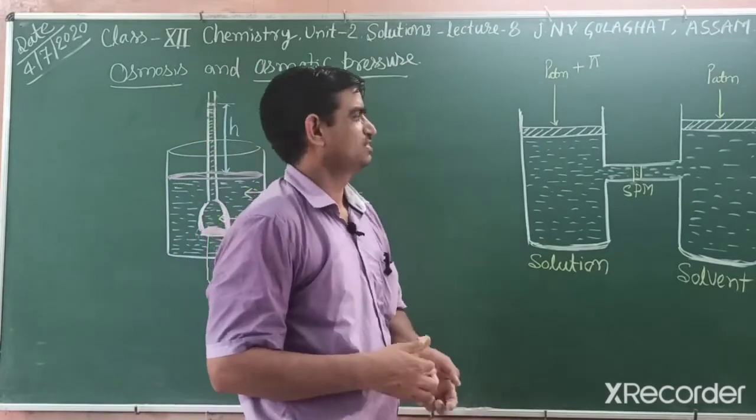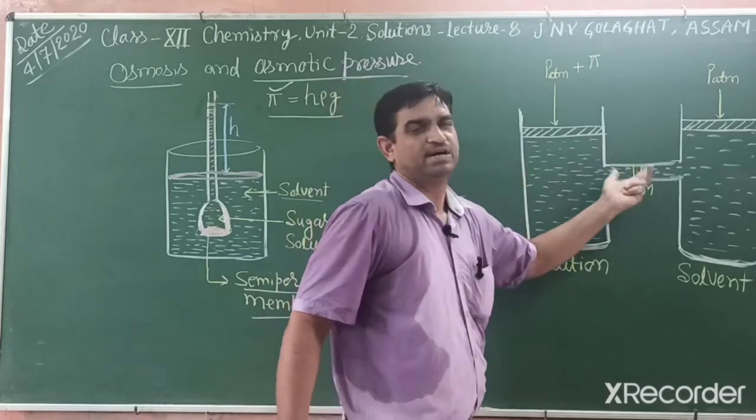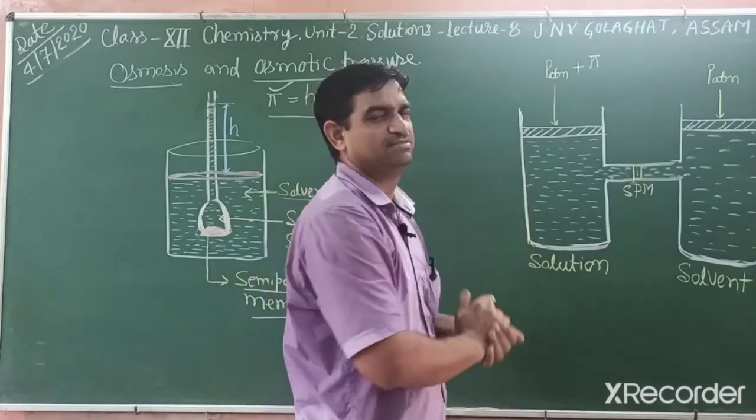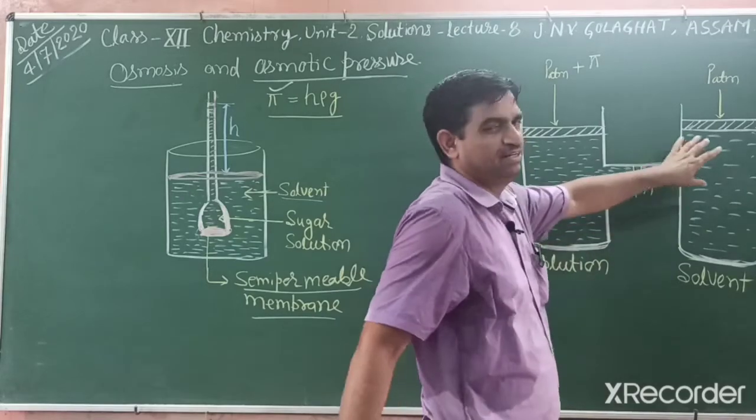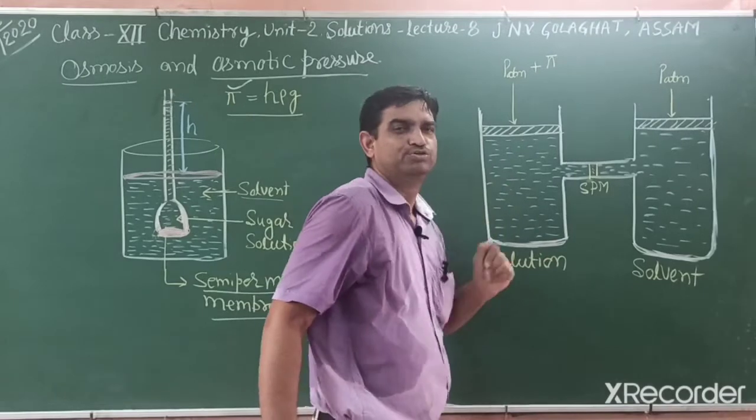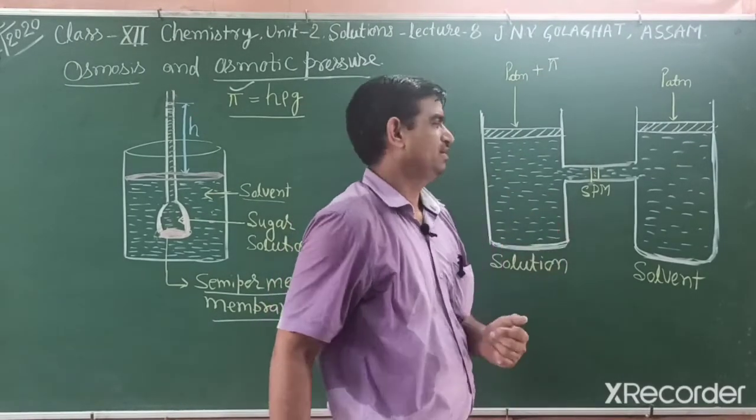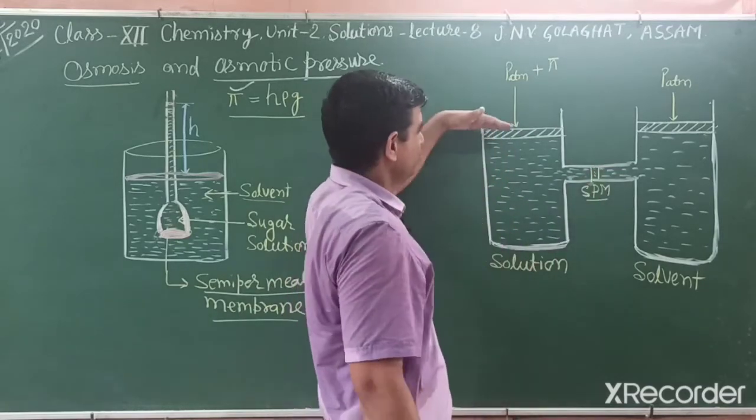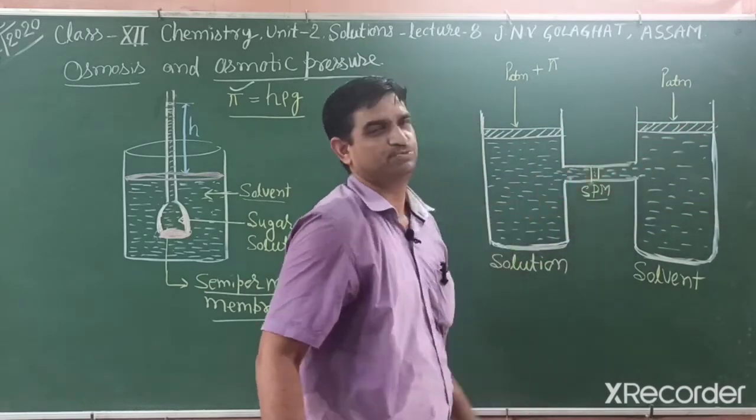Students, we can explain this in another experiment, found by the Berkeley and Hartley method. Berkeley and Hartley identified this method. They take a container, and in one part they fill solvent, in the other part they fill solution. This solution is a sugar or salt solution, and there is a semi-permeable membrane between them. Both sides have equal pressure, because outside they apply a pressure, that is atmospheric pressure.